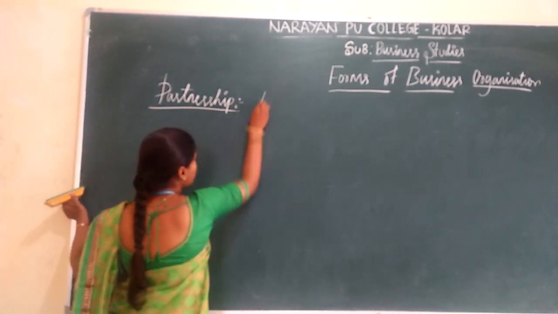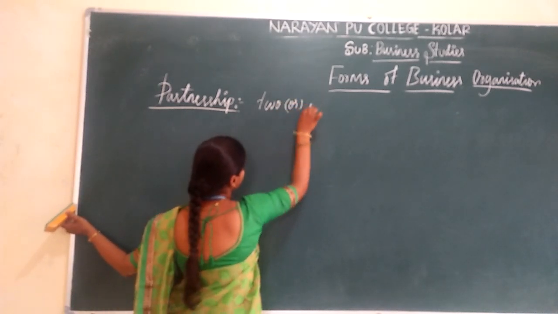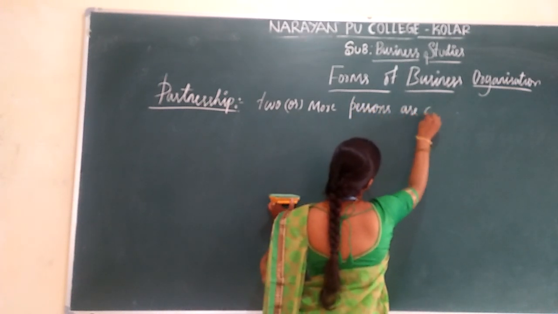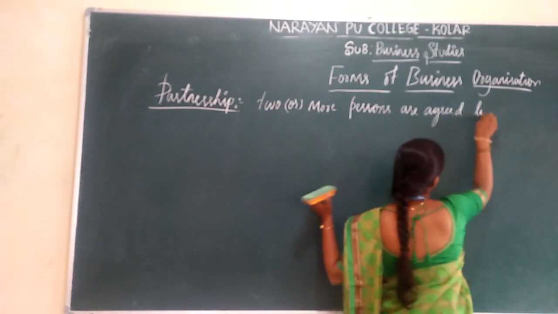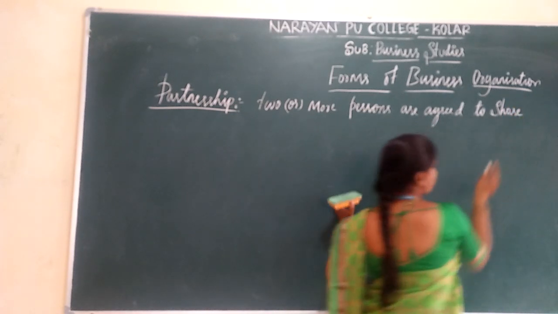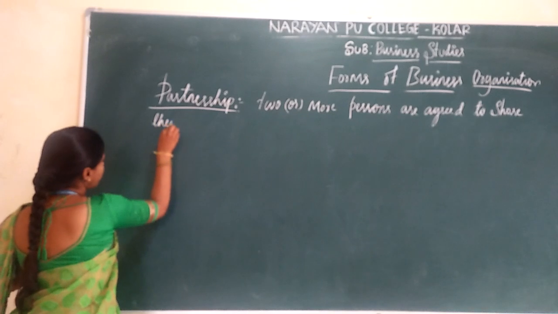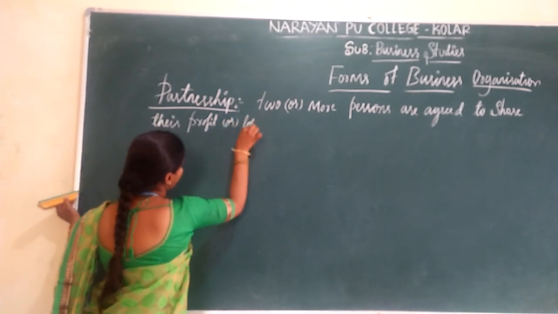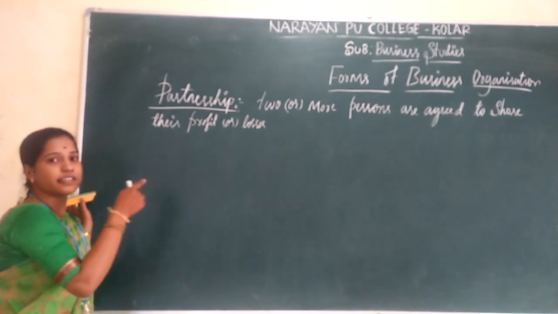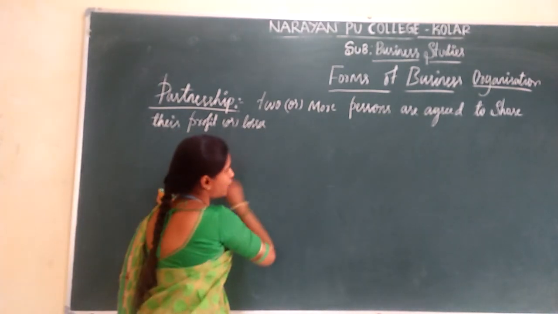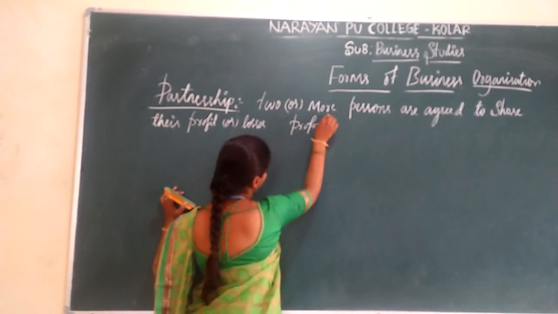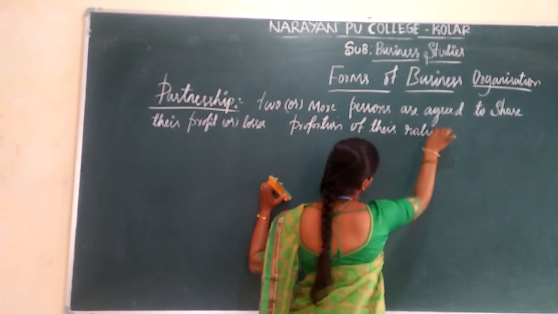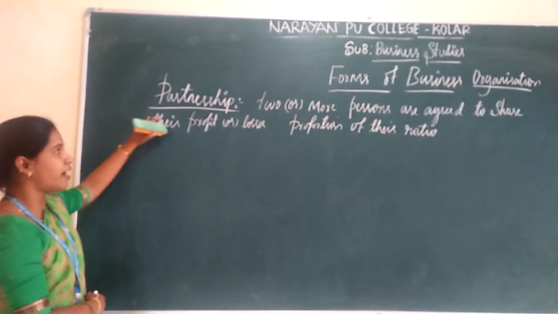The partnership means two or more persons are agreed to share their profits and losses according to their proportion of ratio, and that is known as partnership.